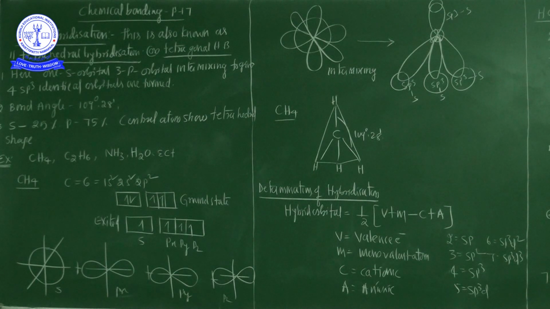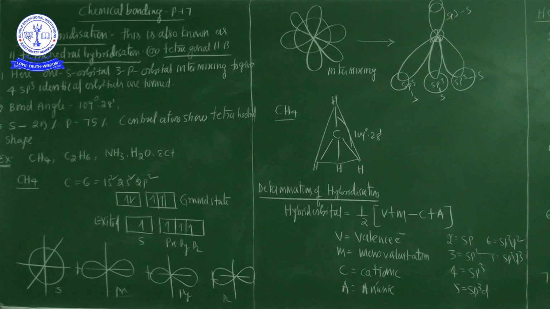So this hybridization is called tetrahedral hybridization or tetragonal hybridization.